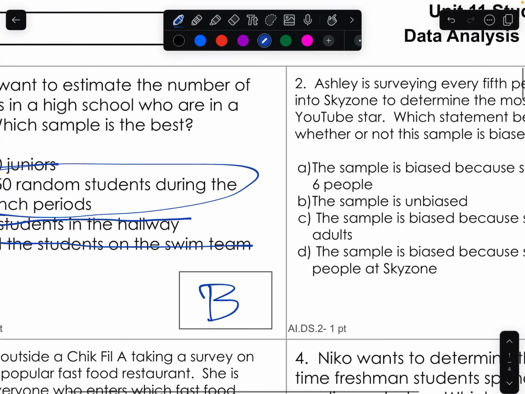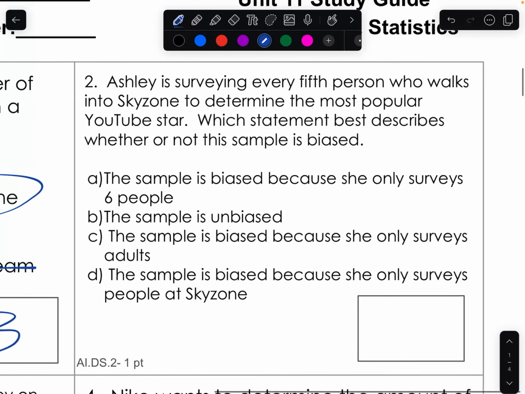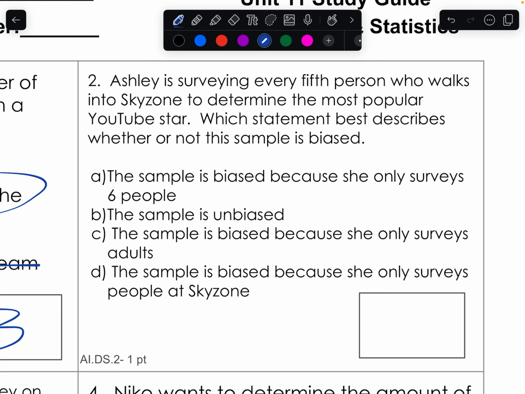So, number 2, kind of the same thing, is Ashley is surveying every 5th person who walks into Sky Zone to determine the most popular YouTube star. Which statement best describes this? The sample is biased because she only surveys 6 people. Well, it didn't really tell us how many, so that's not it. The sample is unbiased. Well, I don't know about that yet. Letter C, the sample is biased because she only surveys adults. Well, didn't say that was true. And then D, the sample is biased because she only surveys people at Sky Zone.